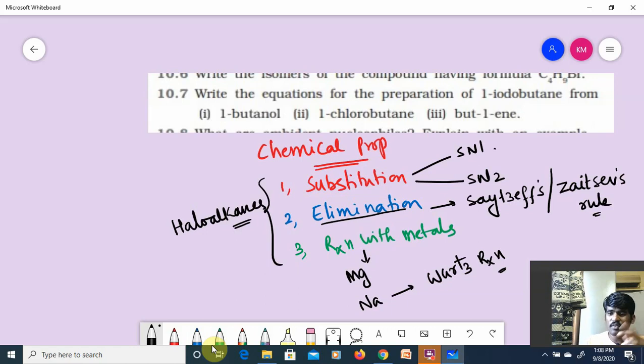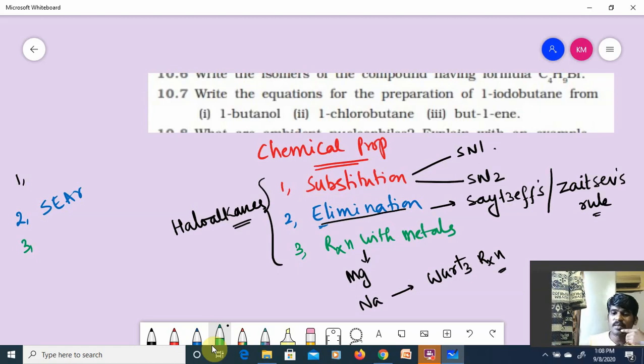Similar reactions are there for alloarenes also, but instead of eliminations, we have discussed electrophilic substitution reactions. The first one is the same, the third one is the same. There is no difference in it. Understood the point, guys? Is it clear for you?